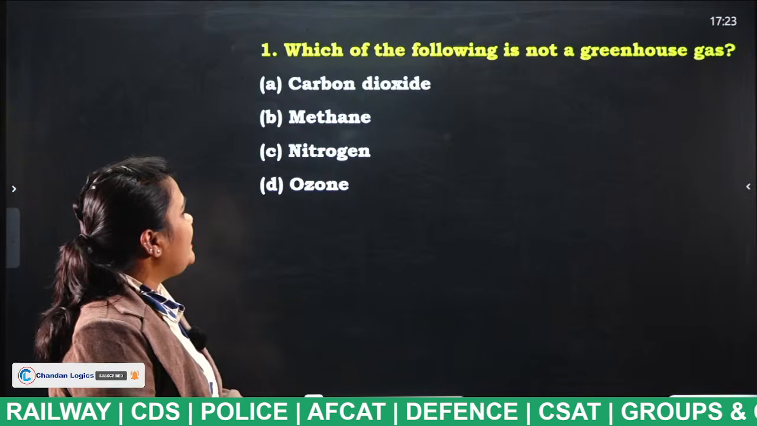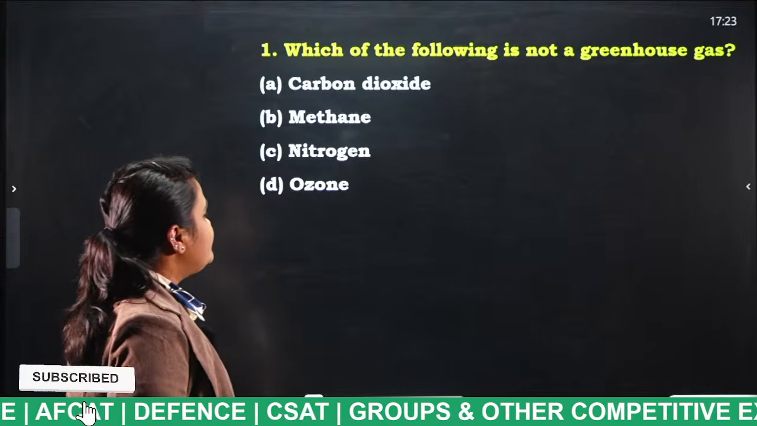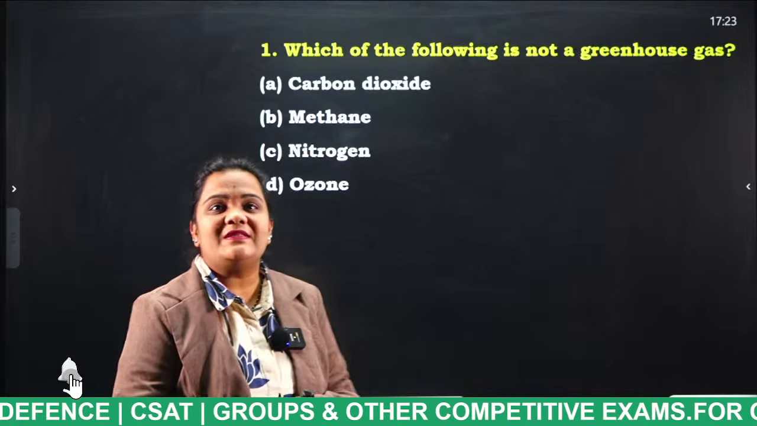Which of the following is not a greenhouse gas? Carbon dioxide, methane, nitrogen, ozone. So what is the answer for this question?